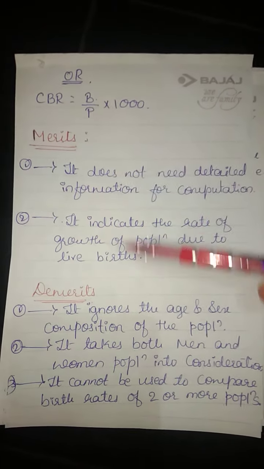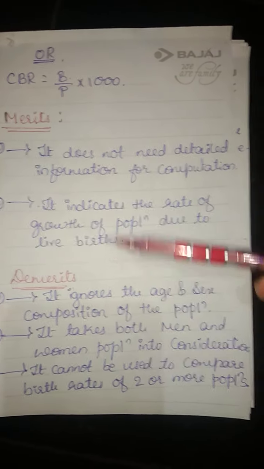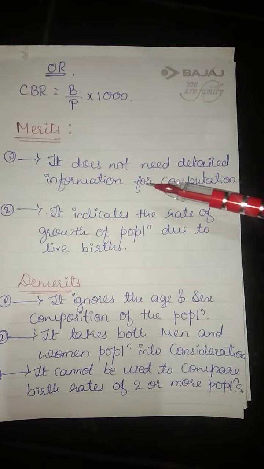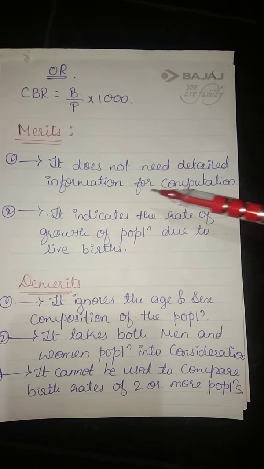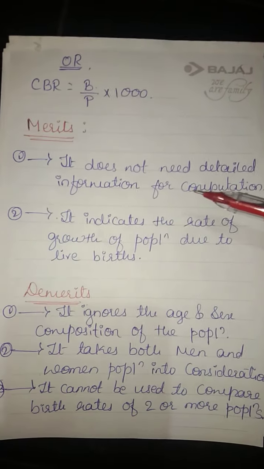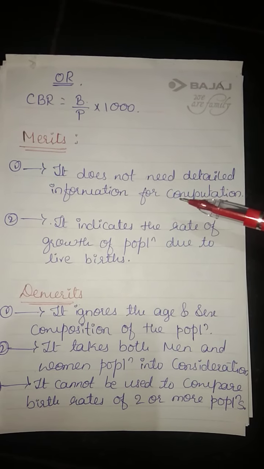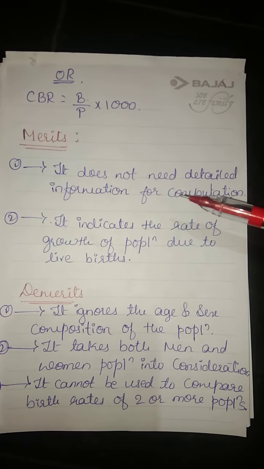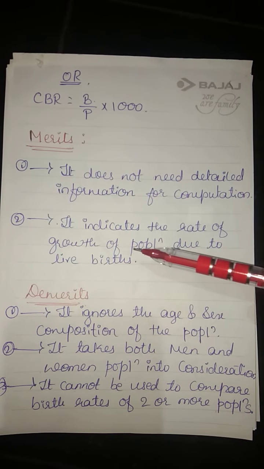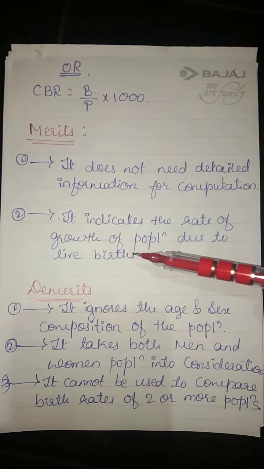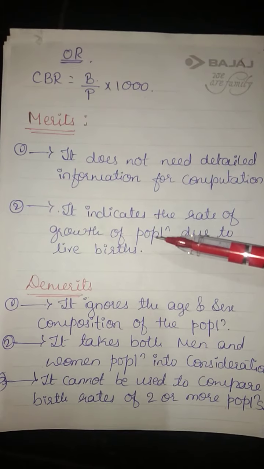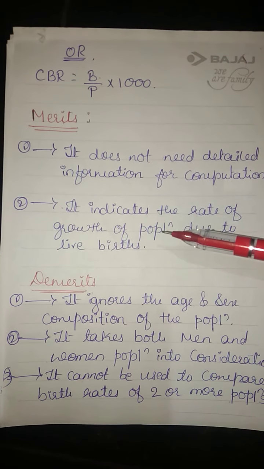So it has some merits as well as demerits. So what are the merits? We'll see first. It does not need detailed information for computation. If I take an example, it will be clear for you. It does not need detailed information, means age or gender, whatsoever it is. It indicates the rate of growth of population due to live births. So growth of the population we can find out with the help of this CBR.